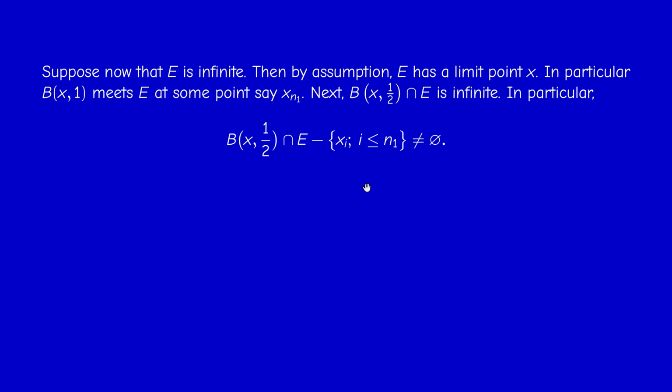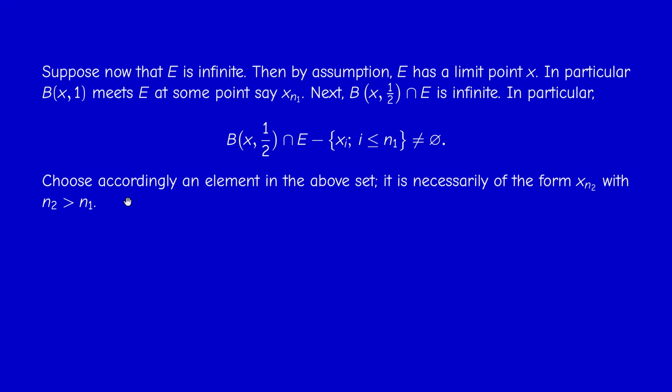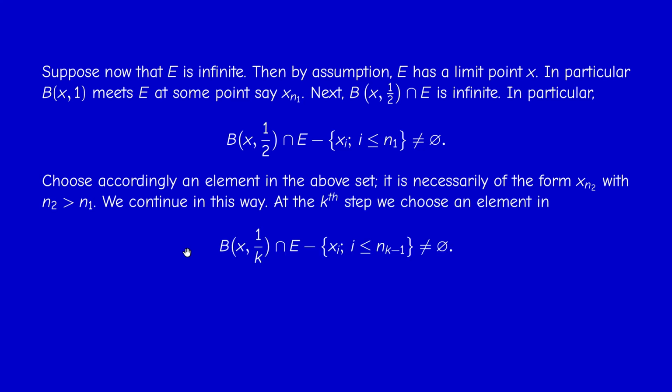So I pick an element in this set. I call it x_n2. It's necessarily of the form x_n2 because it belongs to E. And n2 now is strictly bigger than n1. Okay, and now you guessed what happens. So then I consider the ball of center x and radius 1/3 and so on. So at the kth step, suppose that we chose n1 through n_{k-1}.